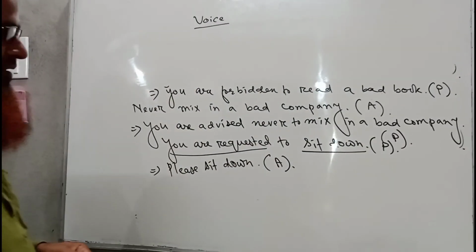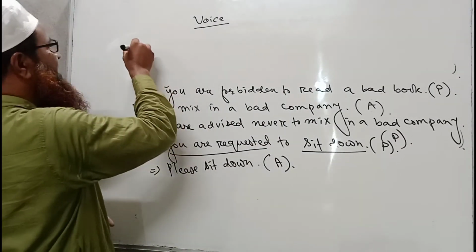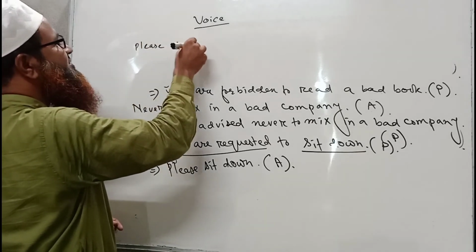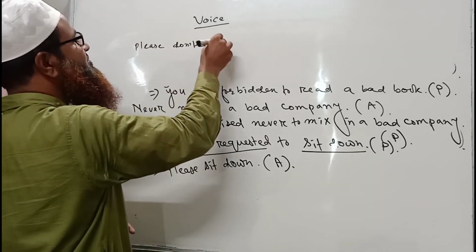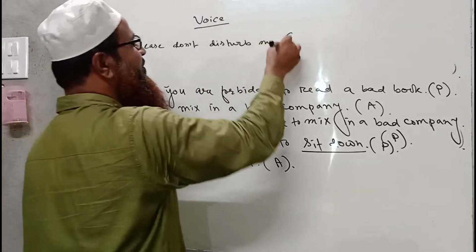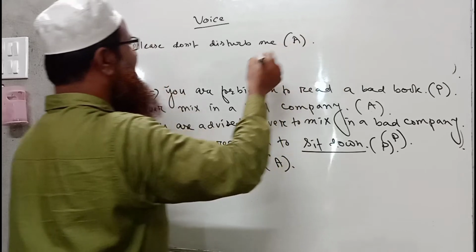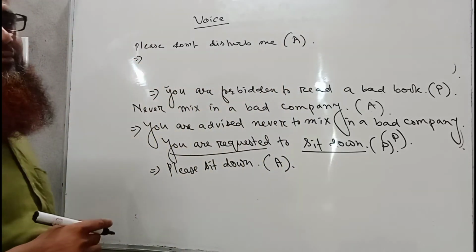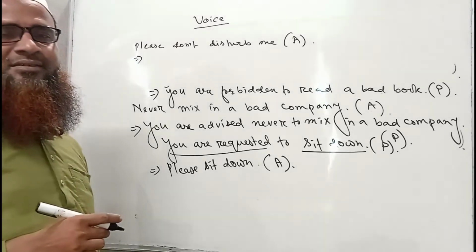Again, we may write some more sentences where we will use not. Please don't disturb me. So this is a sentence of active voice where I have requested you not to disturb me.